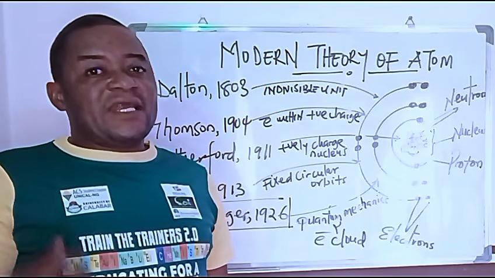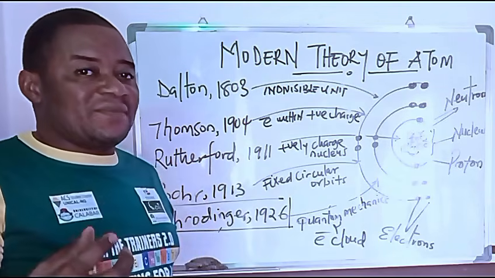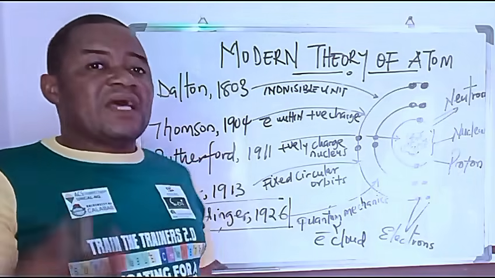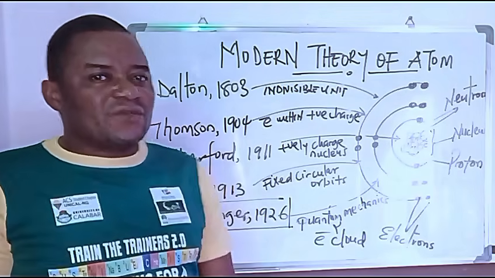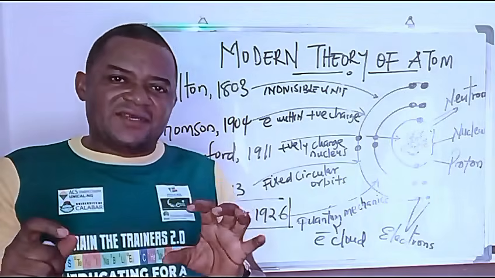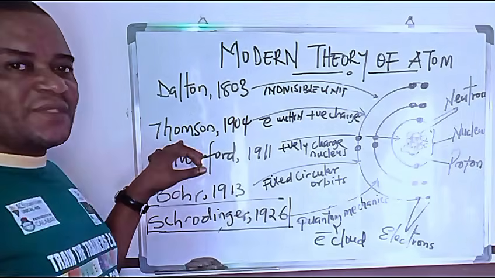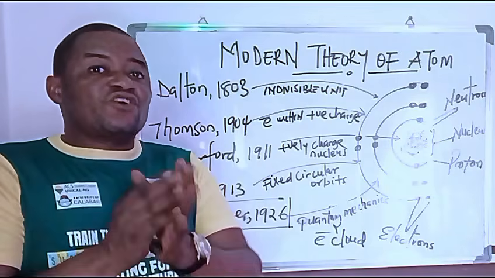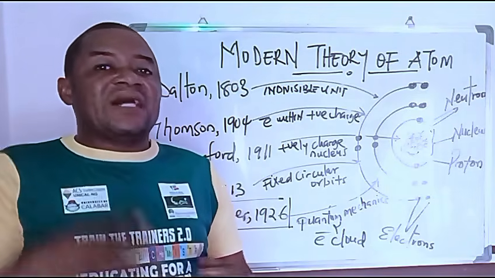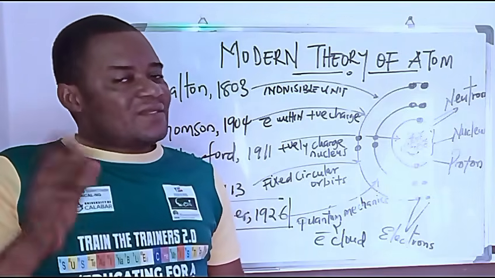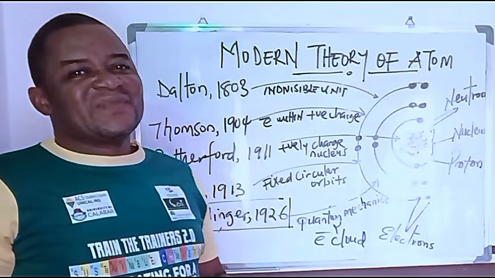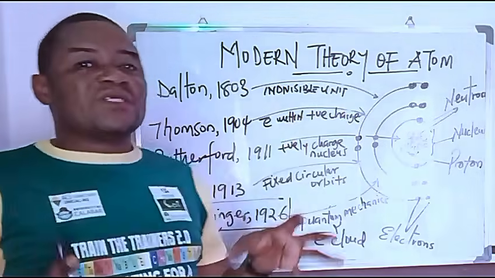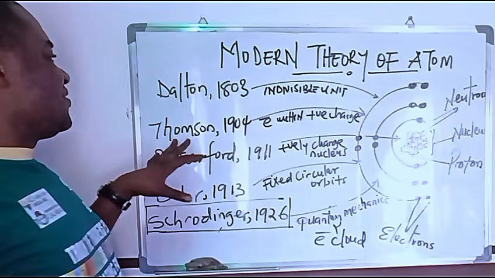Because there are some atoms that when you bombard them, for example, their electrons are going to do what? Are going to bounce back. So that was just a little bit of a challenge that came up against J.J. Thomson. But the fact that J.J. Thomson contributed to the atom in such a way that you and I today know that an atom has electrons is something worth talking about.